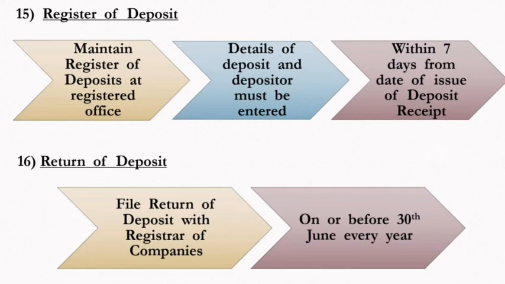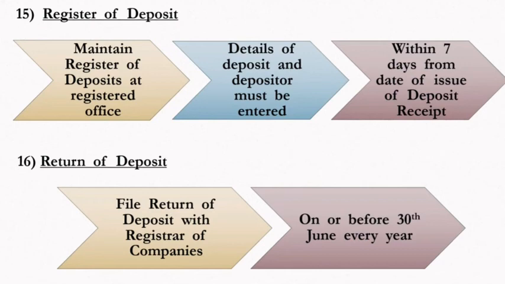As and when the company issues the deposit receipt, the company secretary has to prepare a register of deposit holders in which all the details of the depositor have to be written: name, address, as well as contact number, how much amount he has deposited, and when the repayment date will be. All this has to be written in the register of deposit.